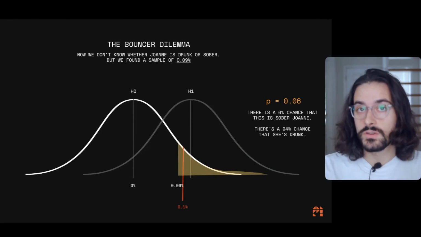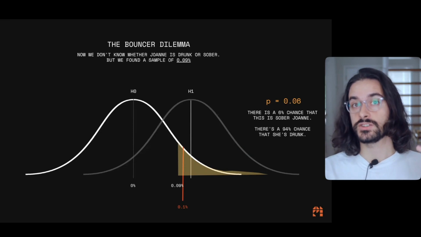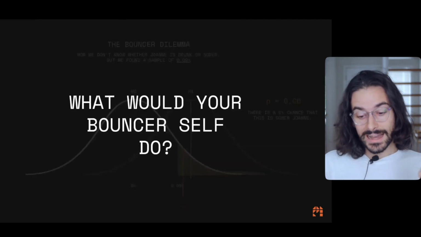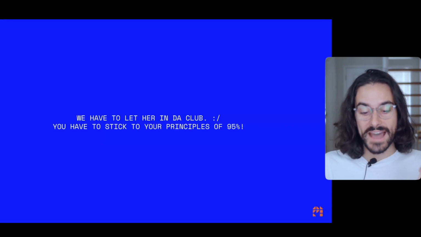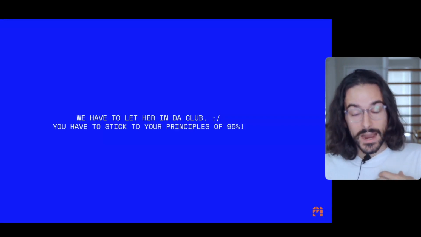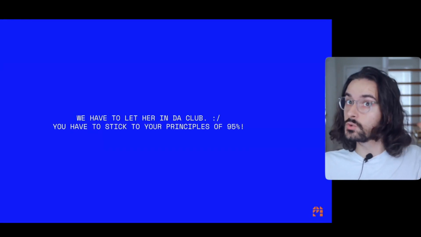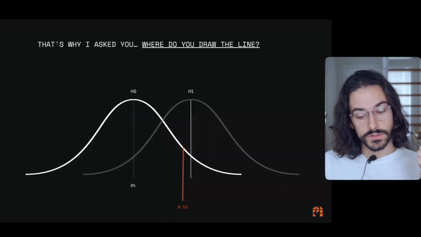What do you do? Do you consider that she's sober? Do you consider that she's drunk? Your bouncer self, do we send her away? And we're going to be tempted to send her away because there's a 94% chance that she's not sober. But we can't do it. We have to let her in the club because we have to stick to our principles of 95%, which is something that we agreed upon in advance. And remember, that was the rule, and we have to abide by the rules.